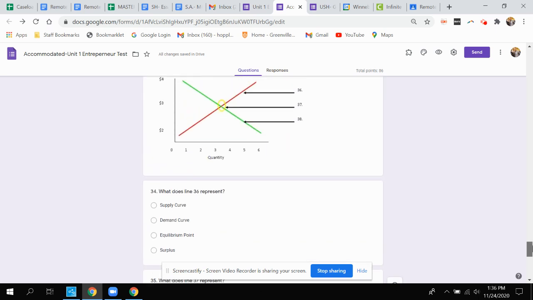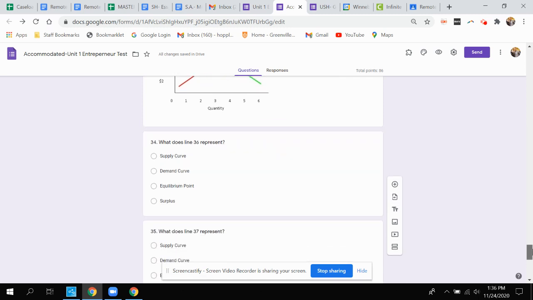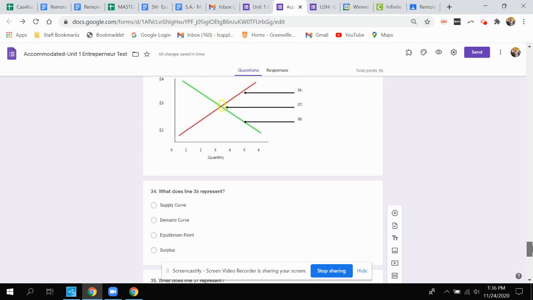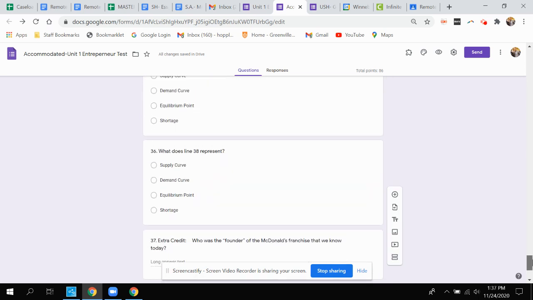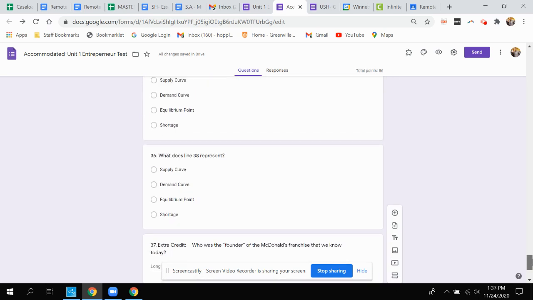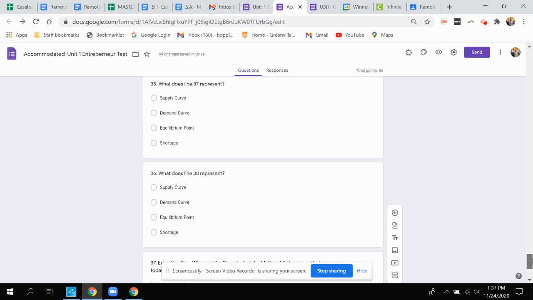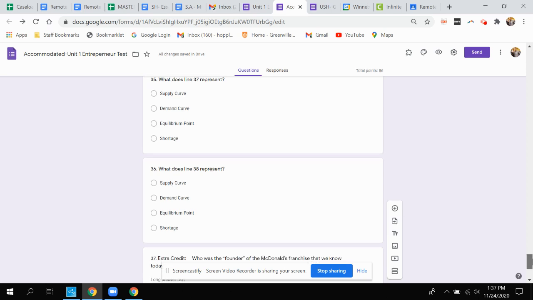Question 35, what does line 37 represent? Is that the supply curve, the demand curve, the equilibrium point, or a shortage? Line 37. Question 36, what does line 38 represent, or the green line? Is that the supply curve, the demand curve, the equilibrium point, or a shortage?